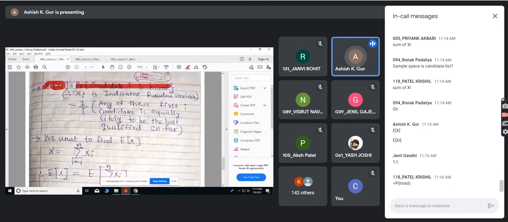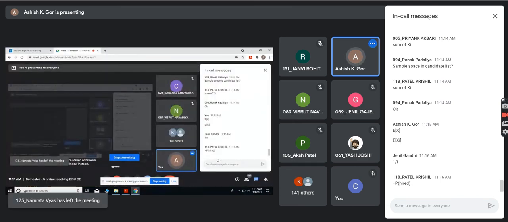Now remember, suppose it is the first candidate. I don't have a choice, I have to select that candidate. But suppose there are two candidates, then I don't know anything about the candidates. Once I interview, then I will be able to know. So earlier I have equal probability of selecting either of the two candidates. If you have three candidates, then each one is equally likely to be selected, so the probability of each one being selected is 1 by 3.